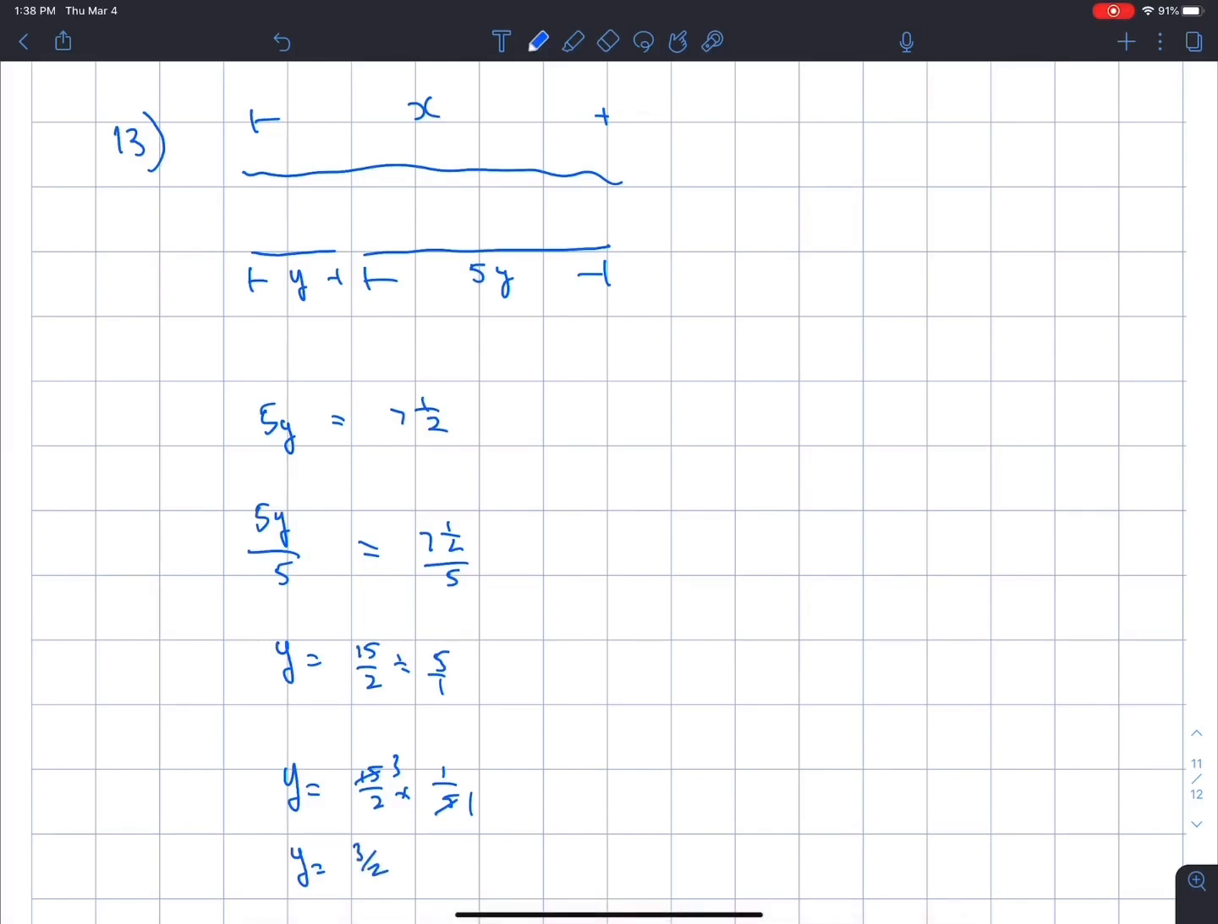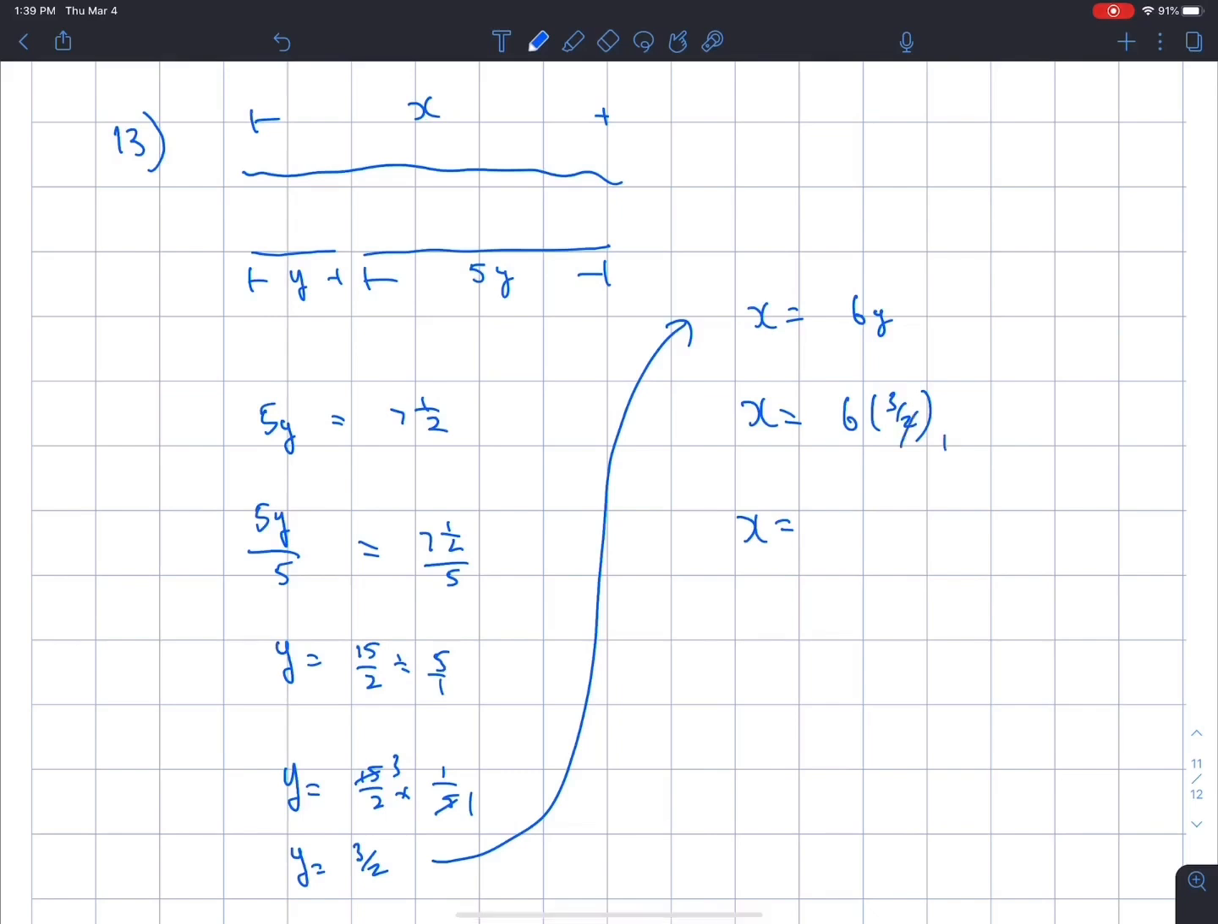We are not finished yet. Our goal is to find x, which is what the question is asking us. So x is just 6y, right? It's just 1y plus 5y. And we have determined that y equals 3/2. So divided by 2 to get 1, divided by 2 to get 3. So x equals 9. So I can say that the rope is 9 meters long before it was cut.